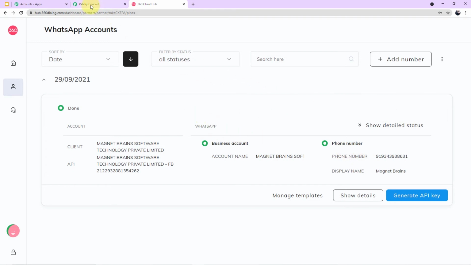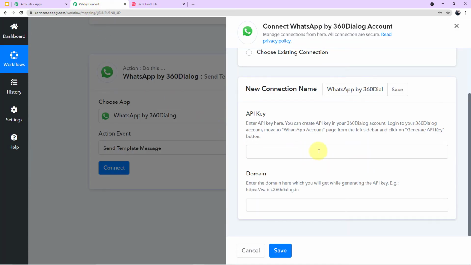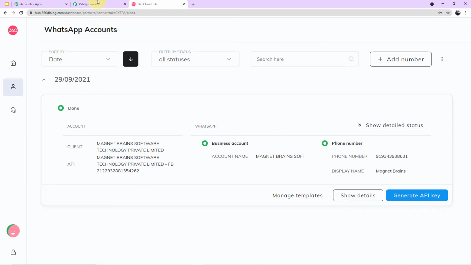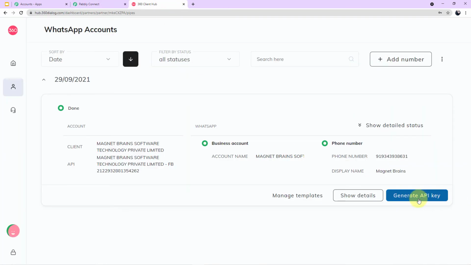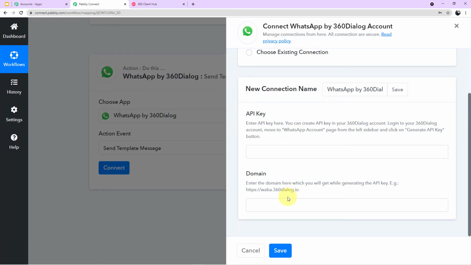Copy the API key, go to your Pabbly Connect account, paste it here. Then again copy the domain, come to your Pabbly Connect account and paste it here. Now guys, I have told you that generating the API key is a one-time process. So I have already generated my API key and the domain, and I'll copy it and I'll paste it here. Okay, and now I'll click on save. So automatically I'll be authorized back to the workflow we were making.